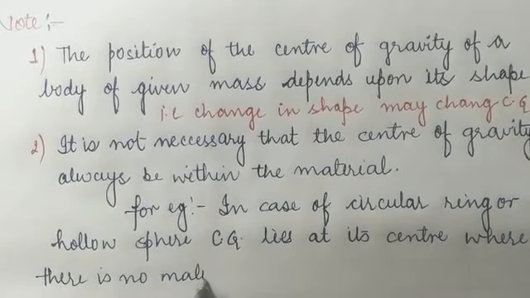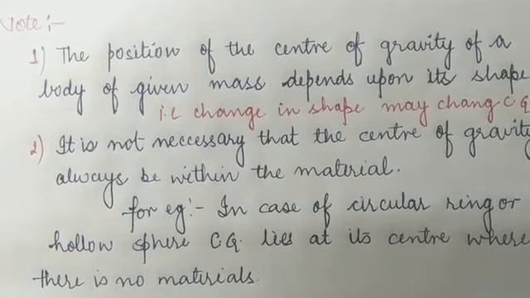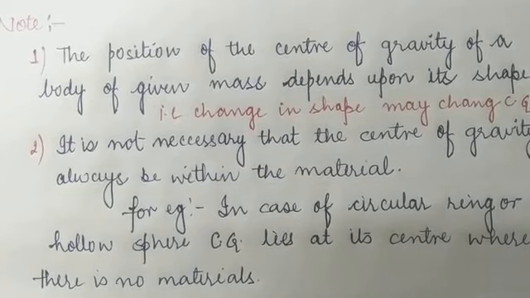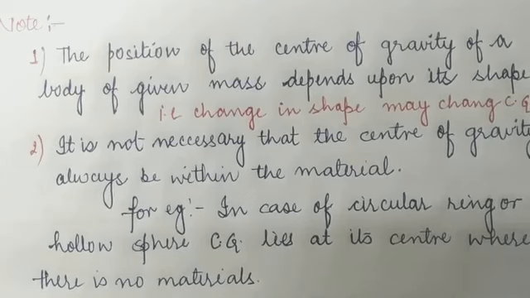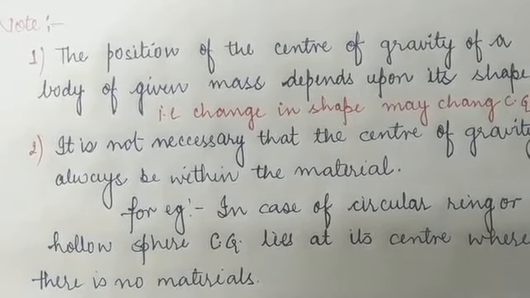So children, these are the various factors on which the center of gravity of a body may depend. The third factor is that, with the concept of the center of gravity, a body of weight W can be considered as a point particle of weight W at its center of gravity. Now we turn to the next point, how we can calculate the center of gravity of some regular objects.